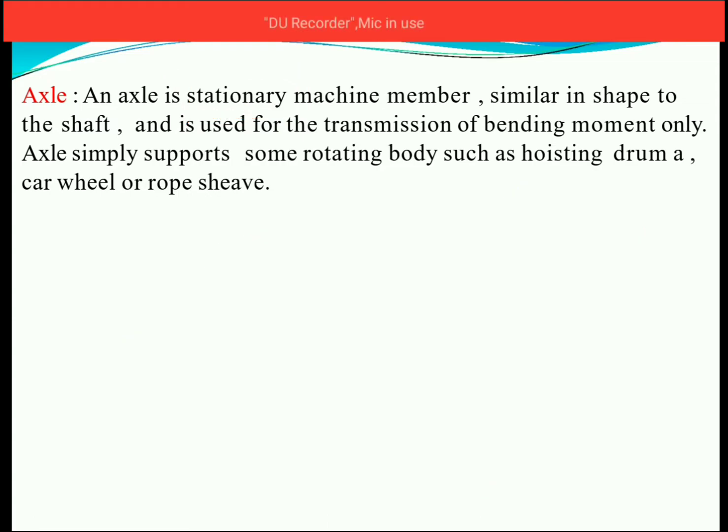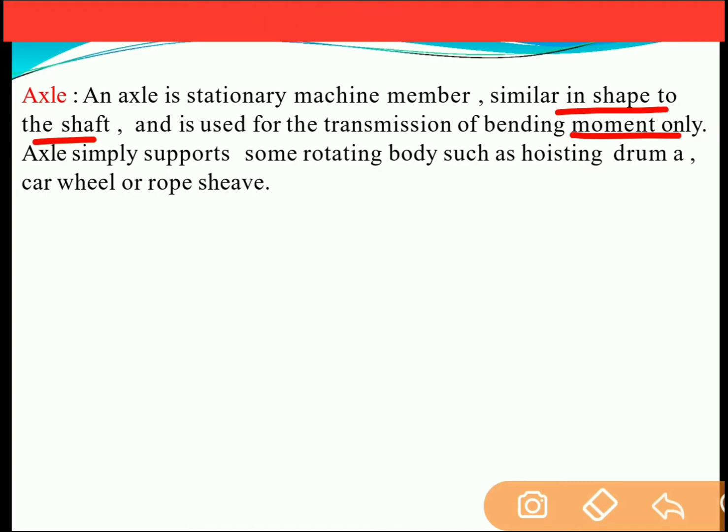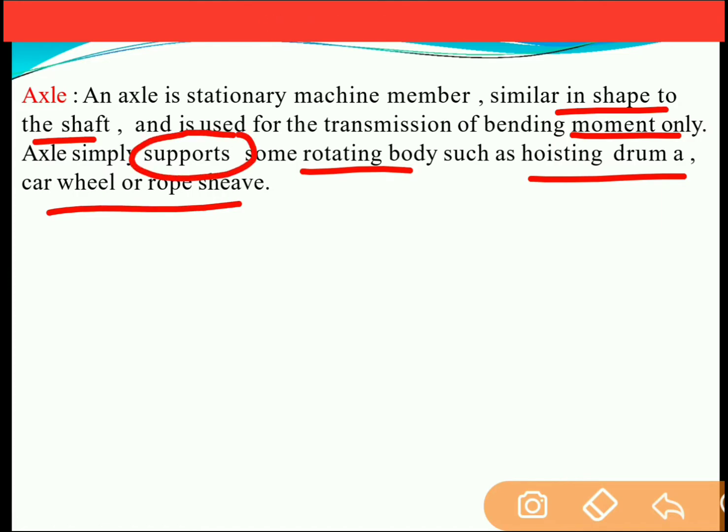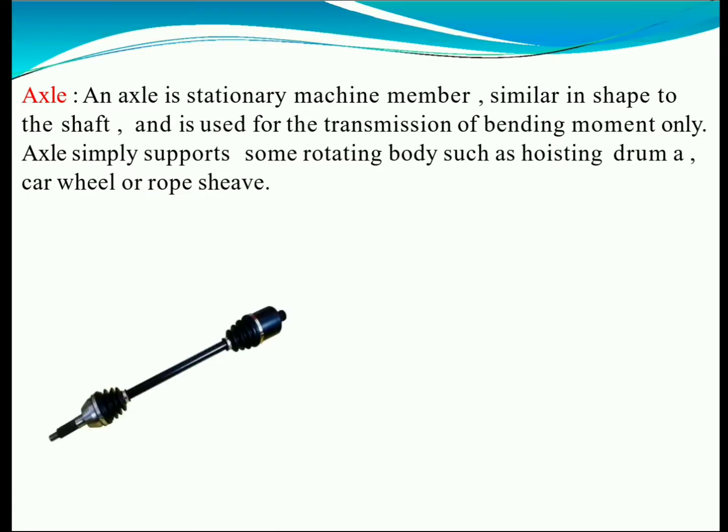So the axle is the stationary member which is similar in shape to the shaft, and it is used for transmission of bending moments only. An axle simply supports the rotating body such as a hoisting drum, car wheel or rope sheave. So it is used just as a support, whereas a shaft is used to transmit the power or motion to the car wheel or something which is attached to the shaft. So an axle is just a supporting member, whereas a shaft is the power transmitting member. They look very similar to each other. An axle looks similar to a shaft, but it does not rotate and it is a stationary member.